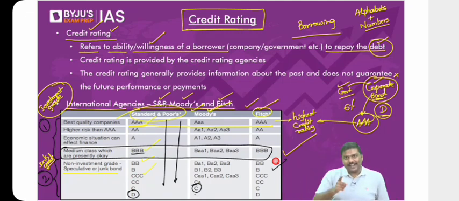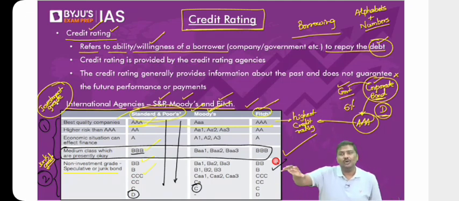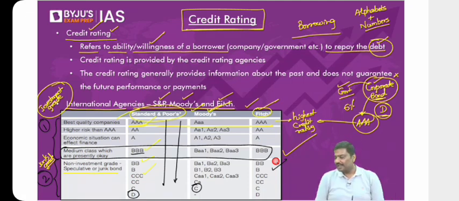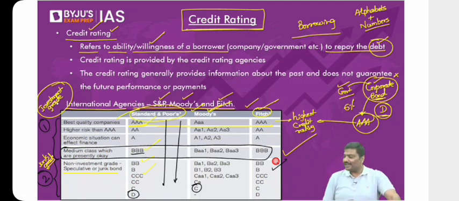And if they fall in the junk grade, it will become very, very difficult for the government to borrow at the current rate of interest. Nobody will purchase these bonds at the current rate of interest. Now the government has to offer a higher rate of interest. Right? There are a lot of issues here. Okay? Done? So this is a discussion regarding the concept of credit rating.